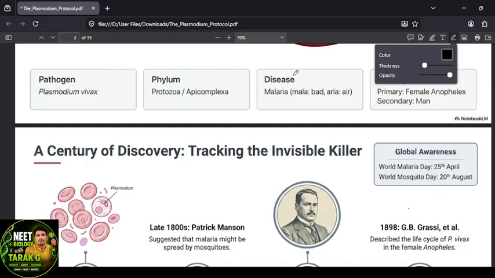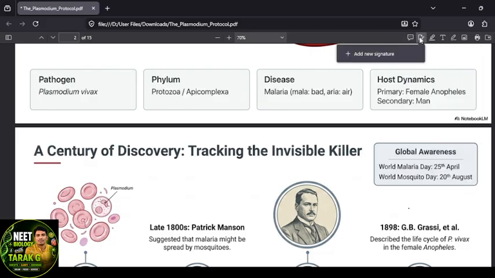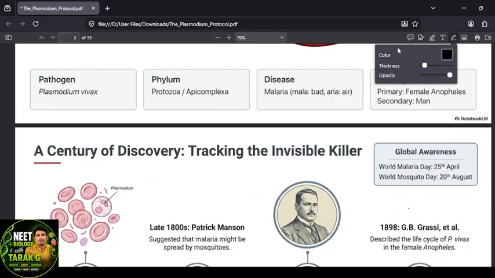So see, what I explained there is the same thing here. The pathogen name is Plasmodium vivax. The phylum is Protozoa, the subphylum is Apicomplexa, and the disease it causes is malaria. What we discussed: mal means bad, area means air, bad air, right?